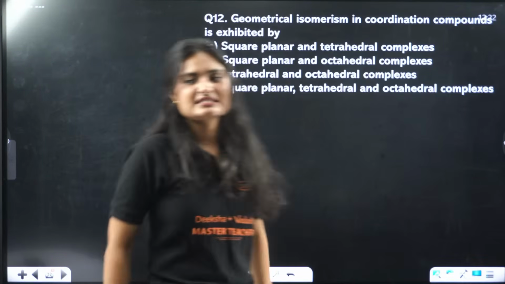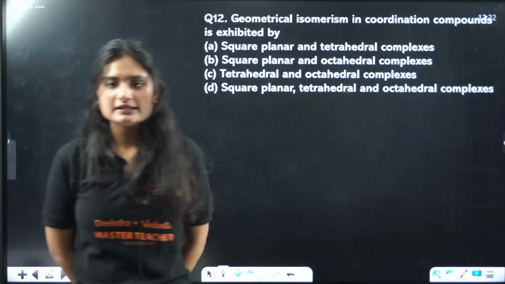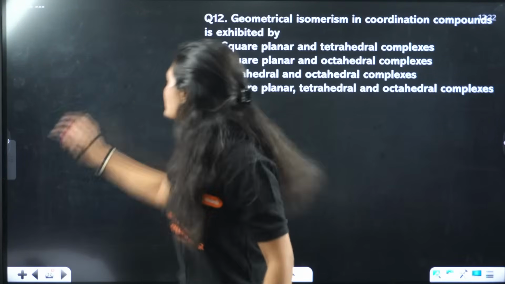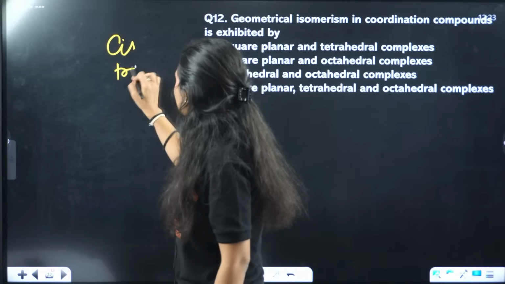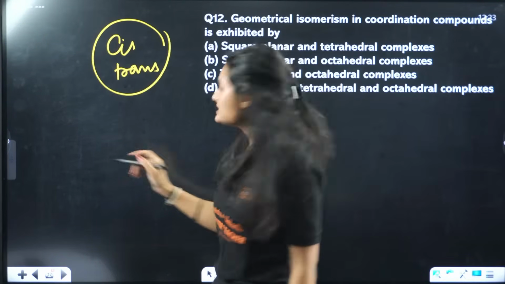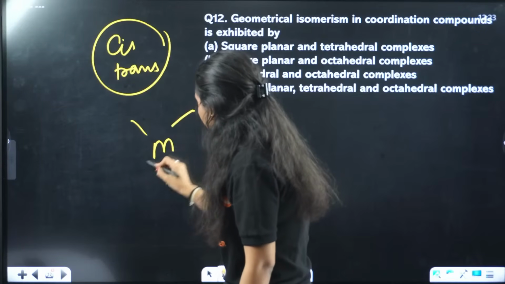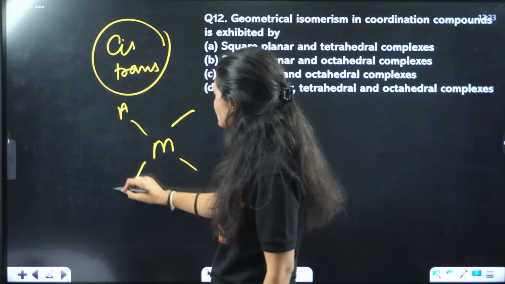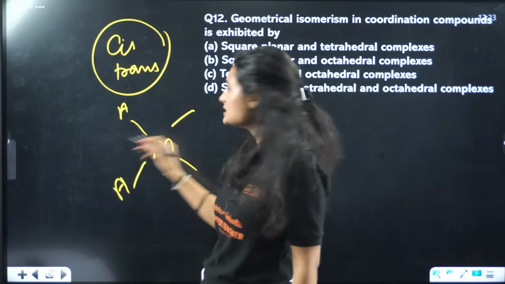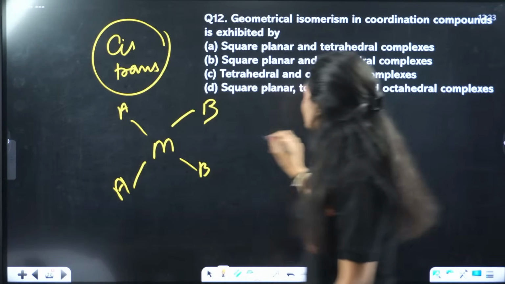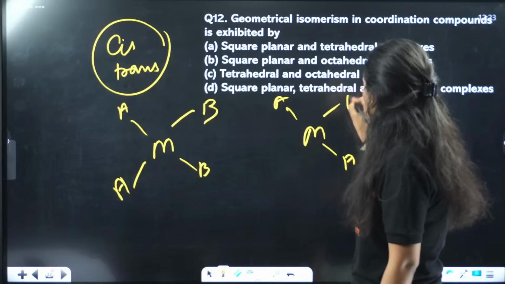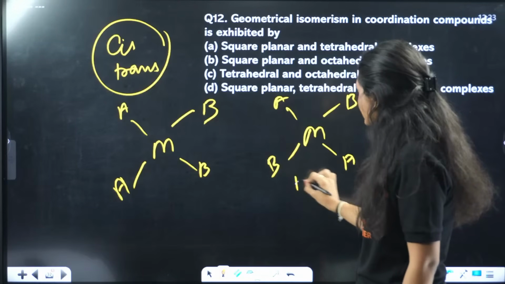Geometrical isomerism is exhibited by square planar, tetrahedral, octahedral. See, geometrical isomerism is cis-trans isomerism. There is a difference in position. What do you call cis? When you have the same ligands on the adjacent side, that is cis isomerism. And when the same ligands are present on the opposite side, that is your trans isomerism.